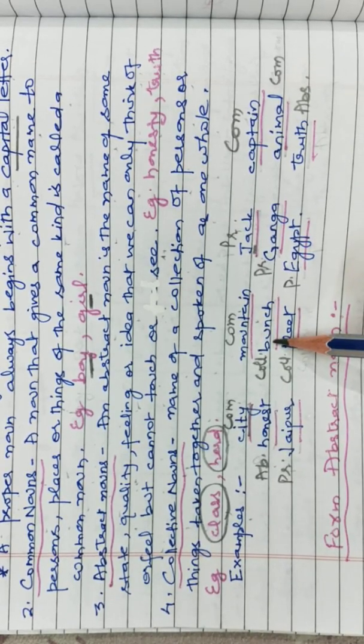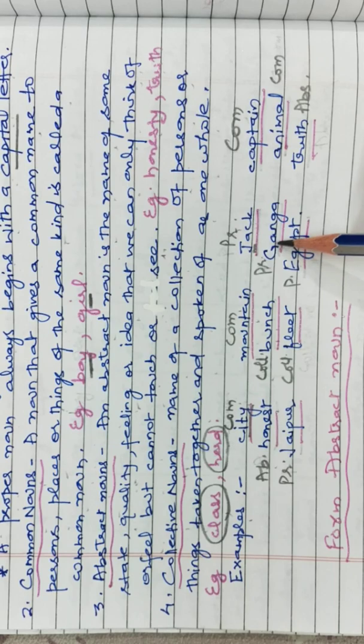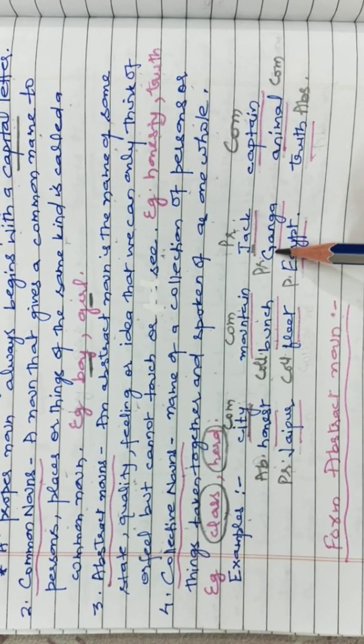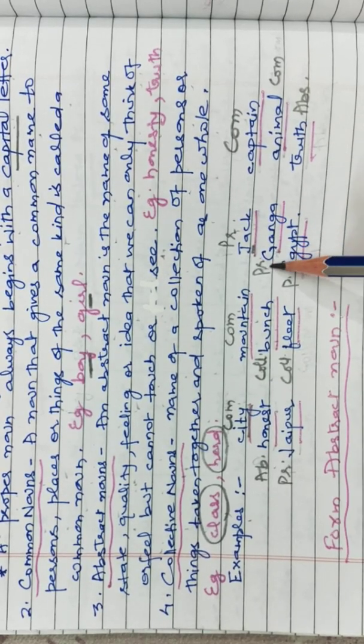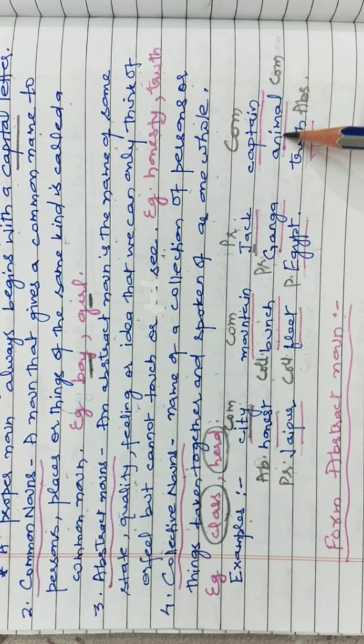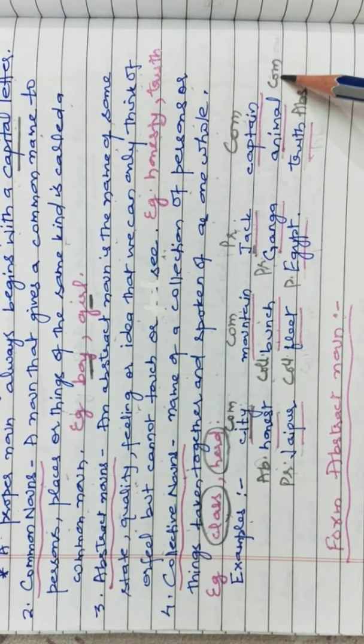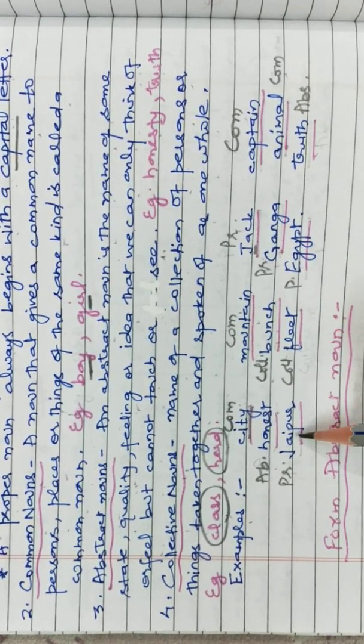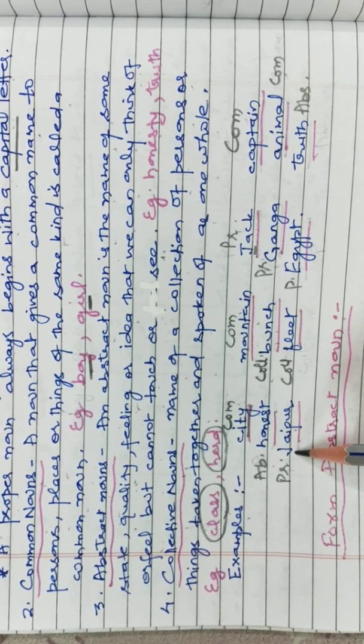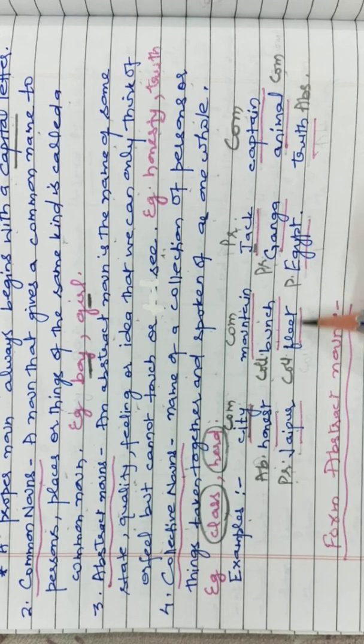Bunch, a collection of flowers, we have given one name, collective noun. Ganga, starting with capital letter, name of a river, proper noun. Animal, any animal, common noun. Jaipur, starting with capital letter, name of a particular city, proper noun.